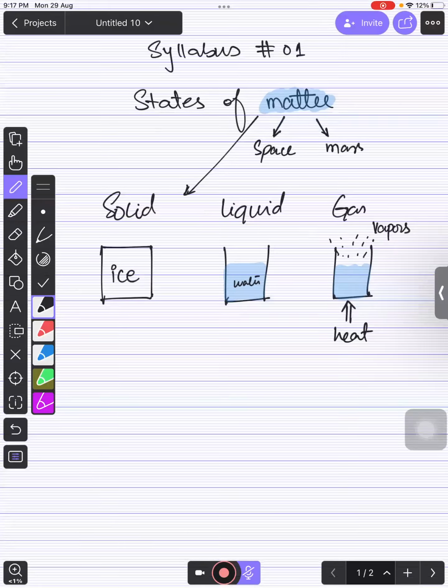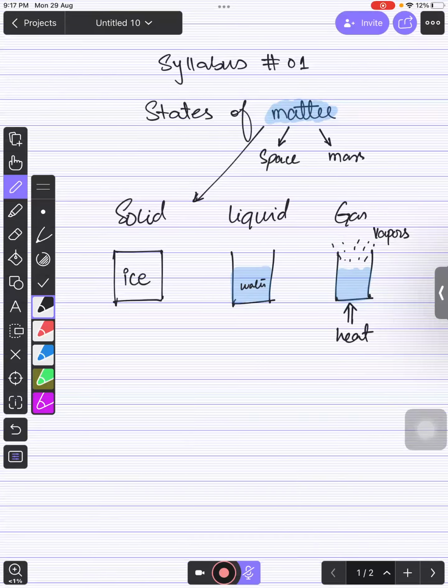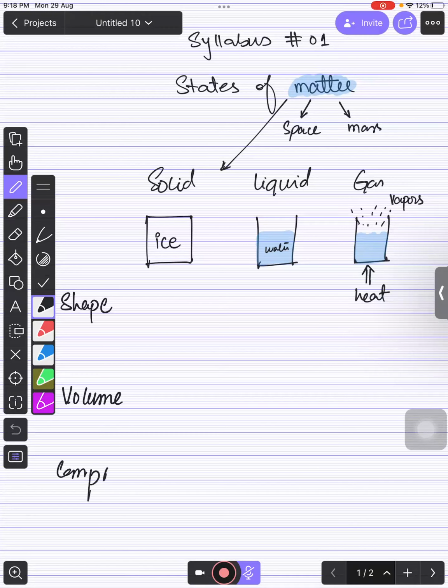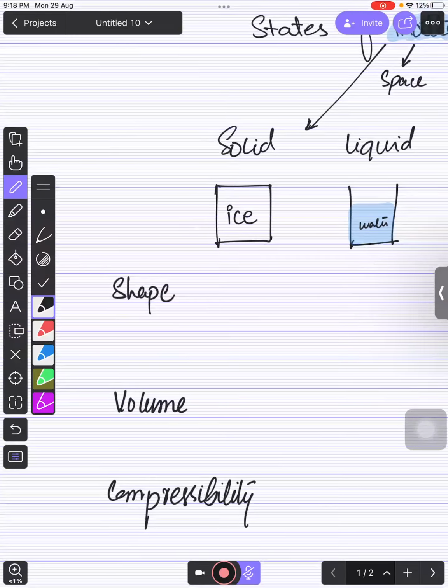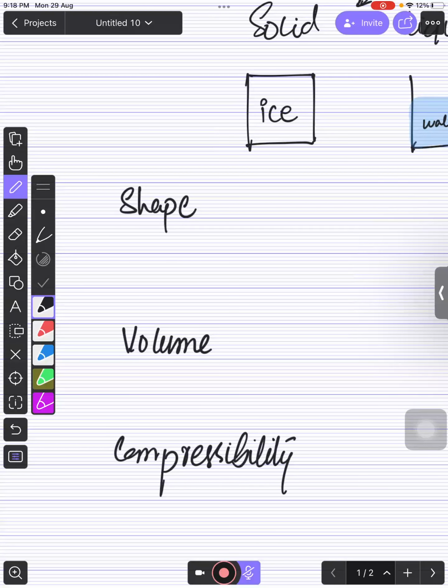So if I have these three different states of matter, and we talk about their shape, their compressibility, and their volume, what are the things that you need to understand? If you talk about shape, volume, and compressibility, you need to remember that if you have any substance which is solid, for example a solid chair, right?